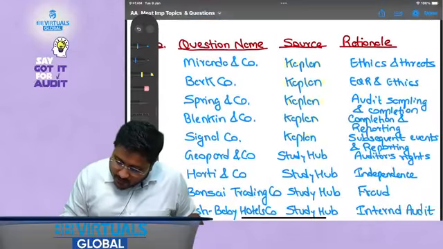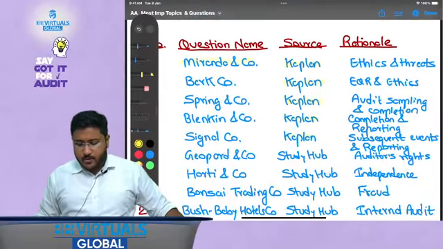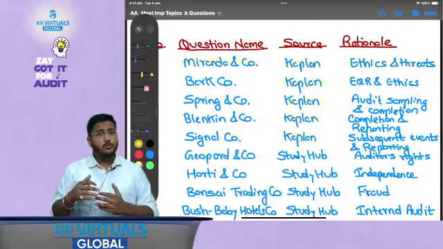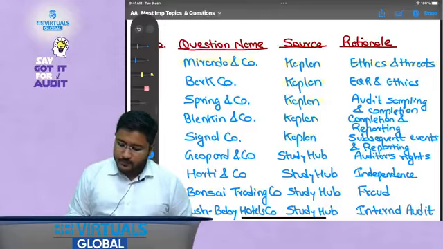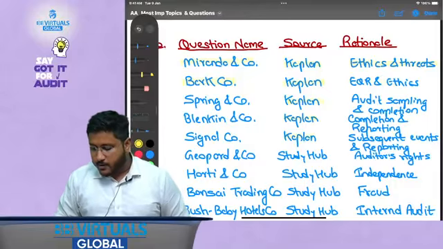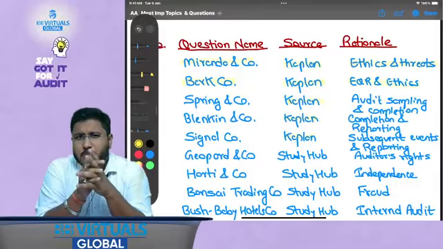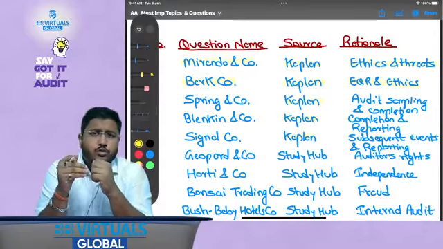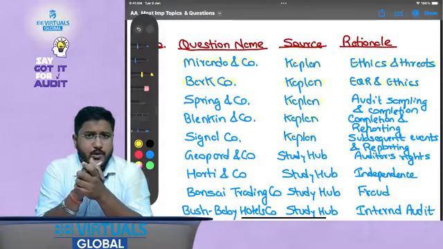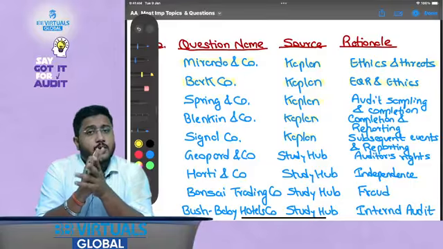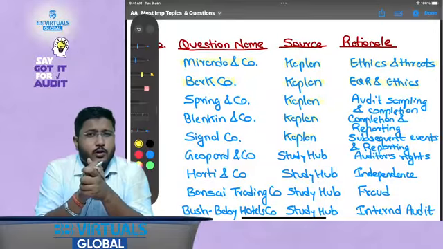Now Miranda and Company, again from Kaplan. This talks about ethics and threats. That is not just professional ethics, but also the threats that we have discussed. Bark Company is there from Kaplan, EQR and ethics. Now this is very important because EQR is one topic which is generally more focused on by students during their AAA preparation, but not during their AA preparation. That has been my observation. But even if there is a question on EQR, should you be able to solve it? Yes, you should be able to solve it.